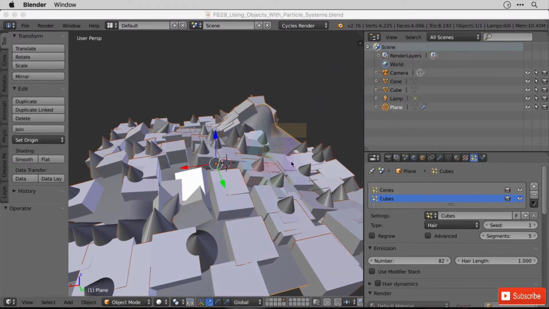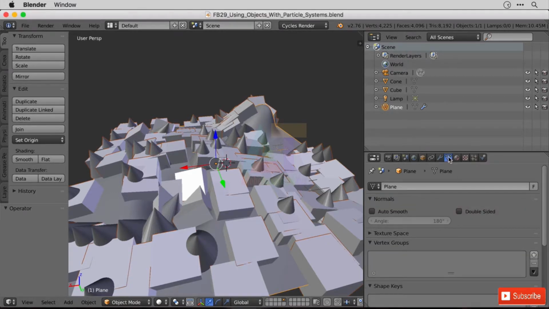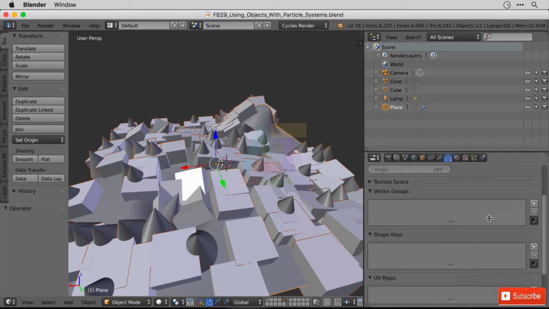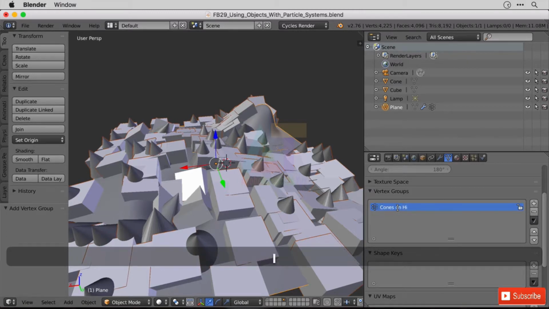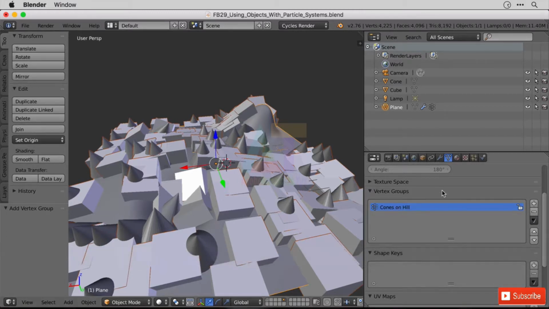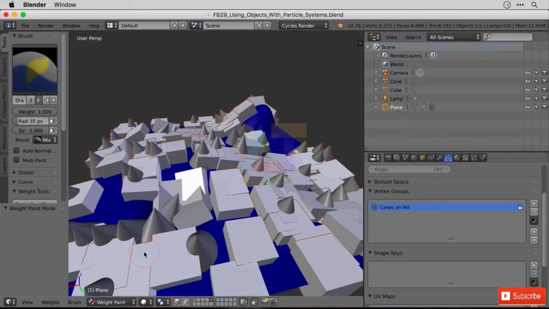one another. So the one final thing, just like with the bunny, you can use weight painting as well. So say we wanted only these cones to be on the hilly parts of our mesh here. We would make sure the mesh is selected. We go to the object data properties over here, and let's scroll down and we'll add a vertex group, and I'm going to call it cones on hill. It's always good to name it around this way, and then immediately switch into weight painting.